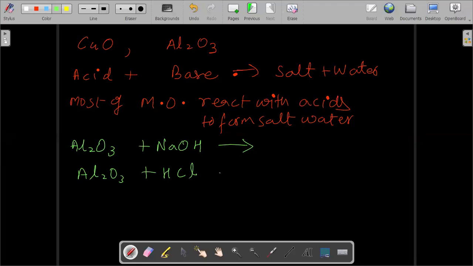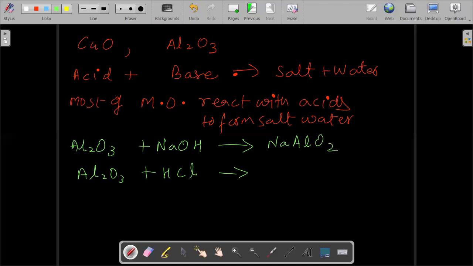So what is the product formed here? Sumuk, what is the product formed? The product formed in the first case is NaAlO2.